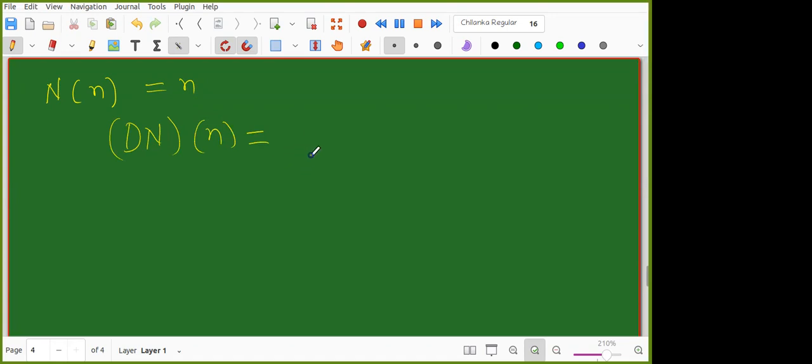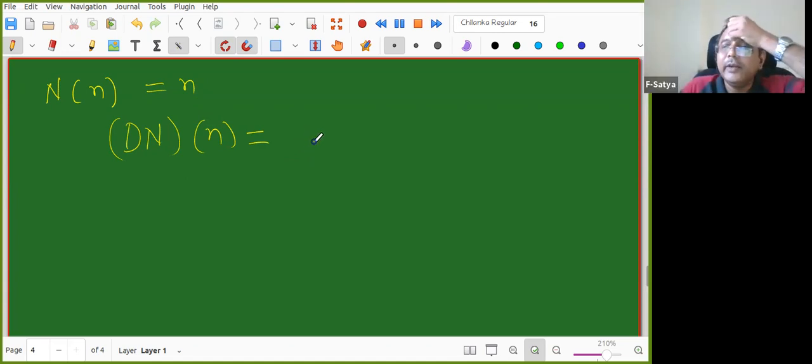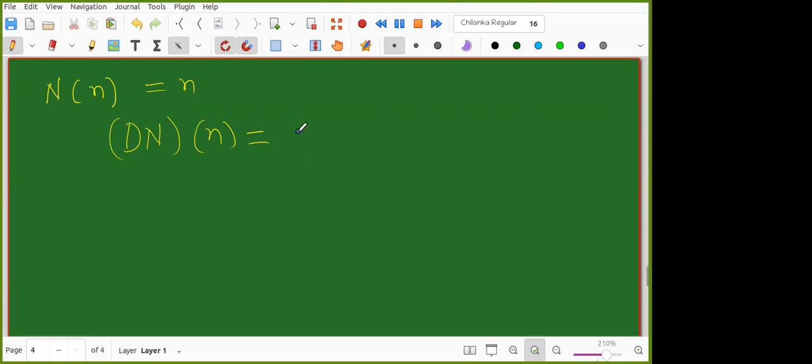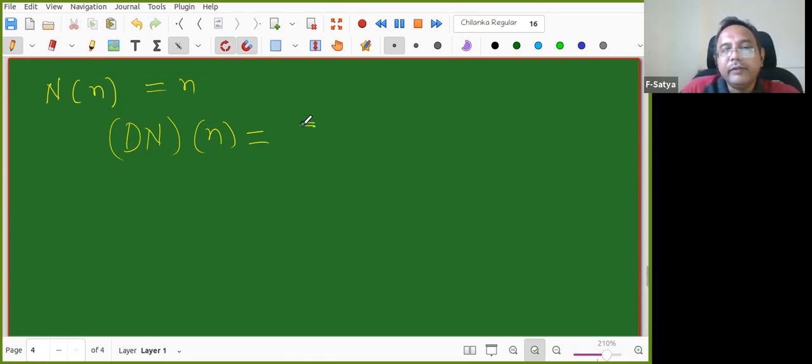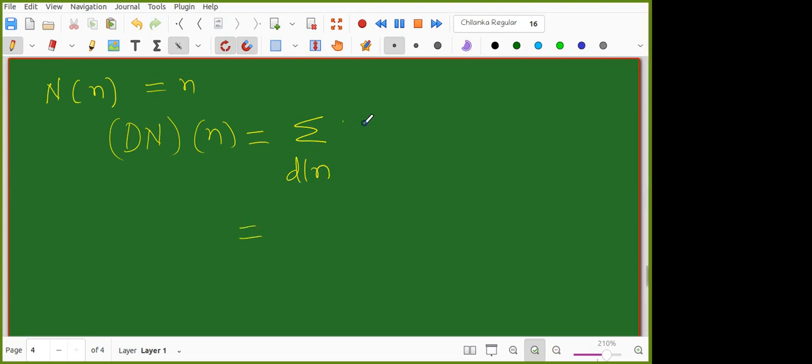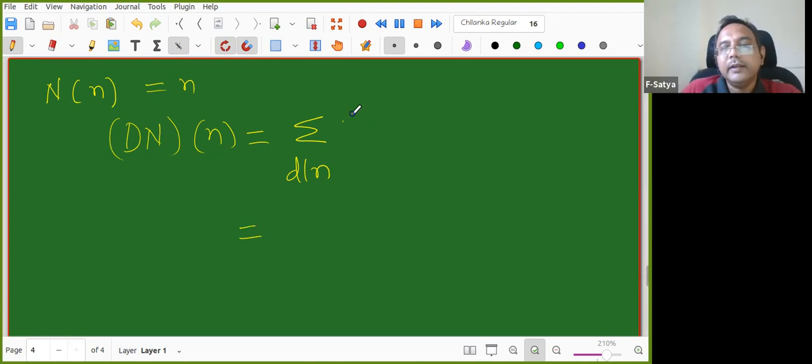Sir, is it sigma? Very good, sigma. Can you explain to everyone why it is sigma? Let us go slowly. First, we write the definition of the divisor sum: summation over d dividing n of f of d. But here my f is N, so N of d. Very good.